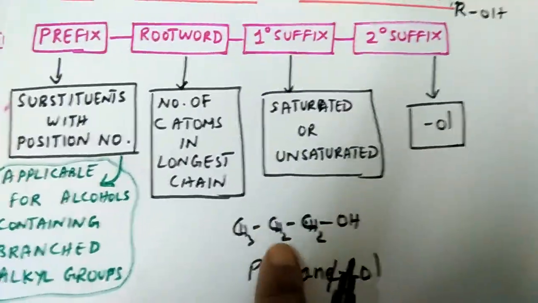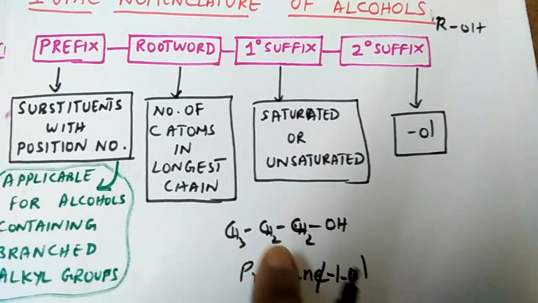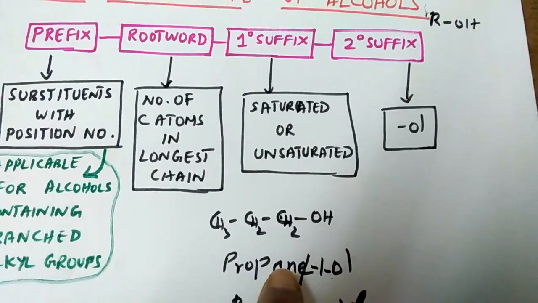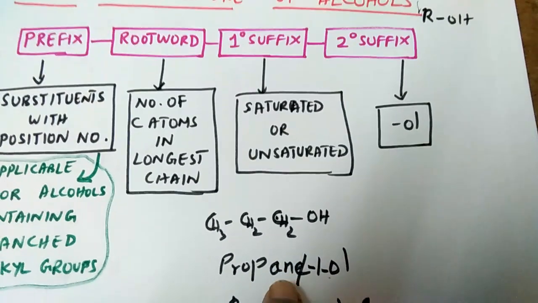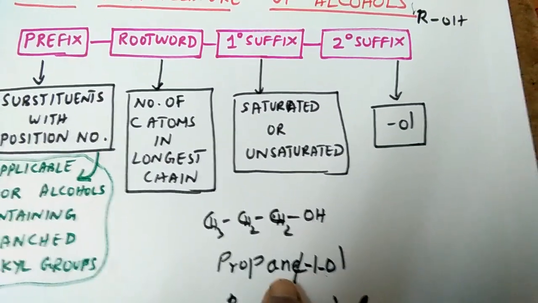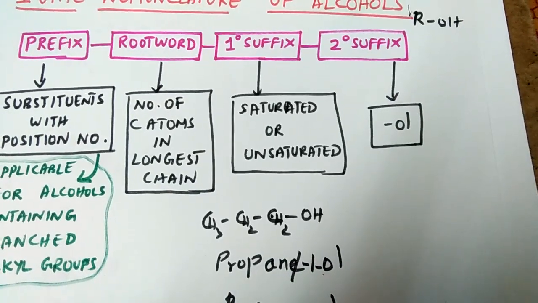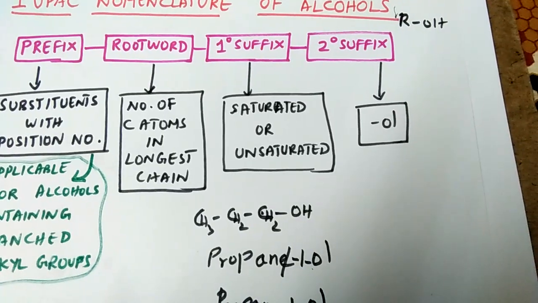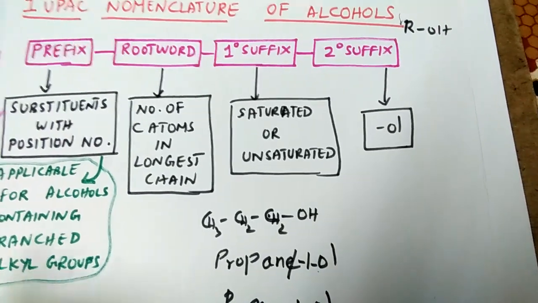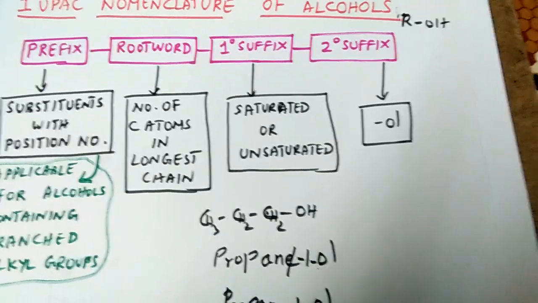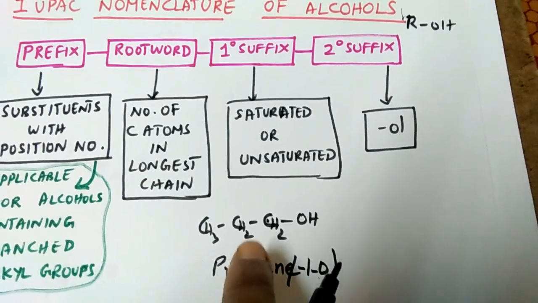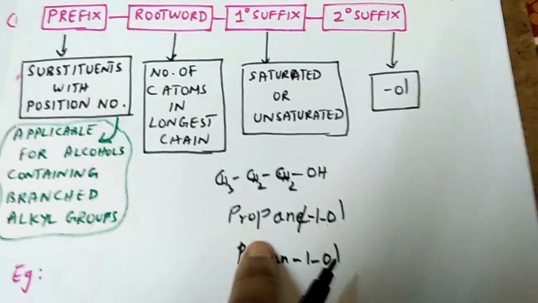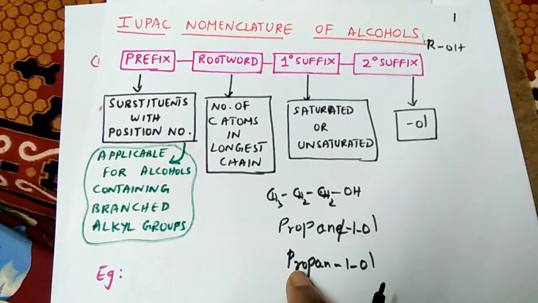And whenever there is a double bond between carbon atoms, the primary suffix will be ENE. So double bond, ENE. A triple bond can also be possible between two carbon atoms at a different position in the chain, but in that case YNE will be the primary suffix. So this is how it should be named.